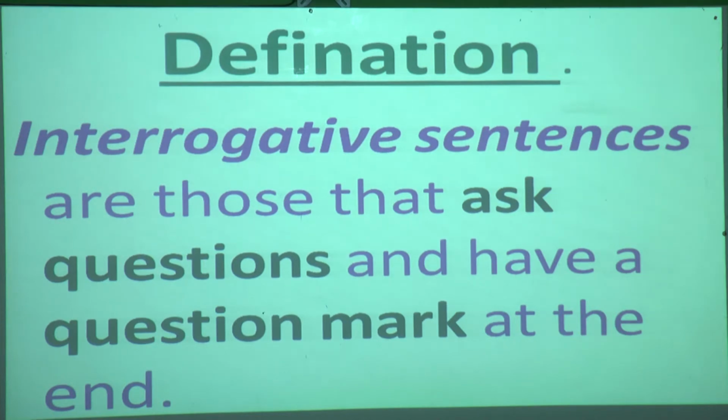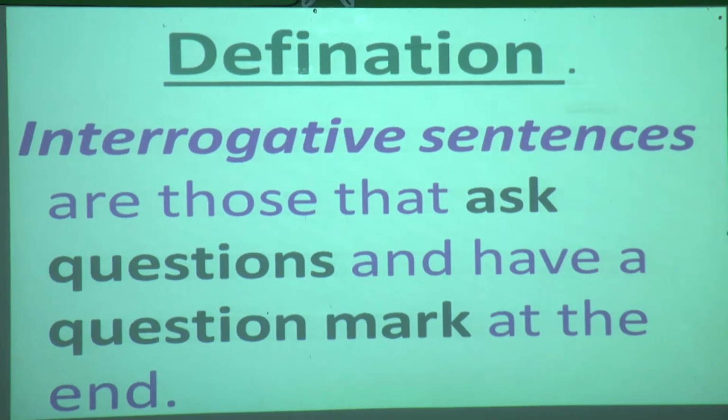So students, what is an interrogative sentence? It means when we ask questions to anyone, any type of question. What is your name? What is your school name? How are you? How old are you? Where do you live? It means when we expect some answers, those are interrogative questions. And one more thing you have to keep in mind: whenever we write interrogative sentences, you have to end them with a question mark. So I hope you have understood in detail what interrogative sentences are.